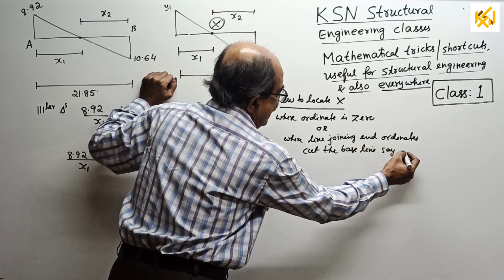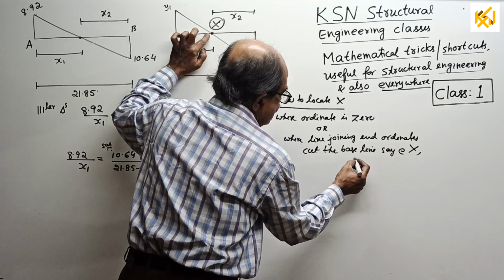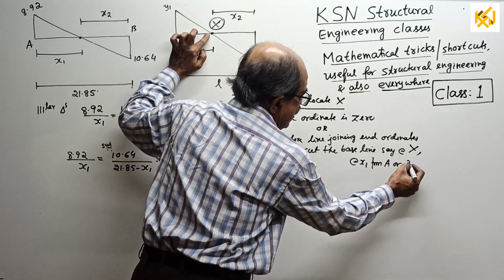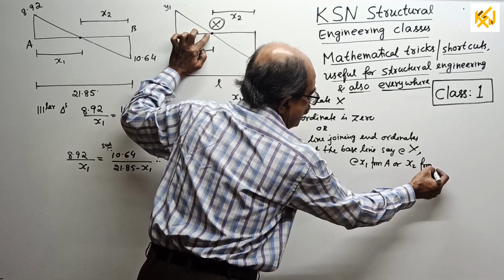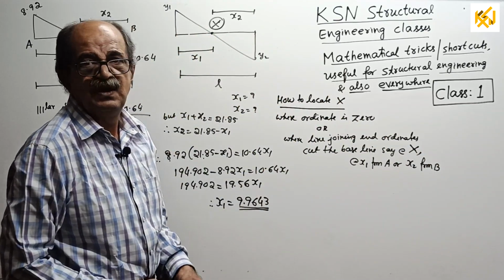Say at x1 from A, or you can tell x2 from B, your choice, some name. How to locate?